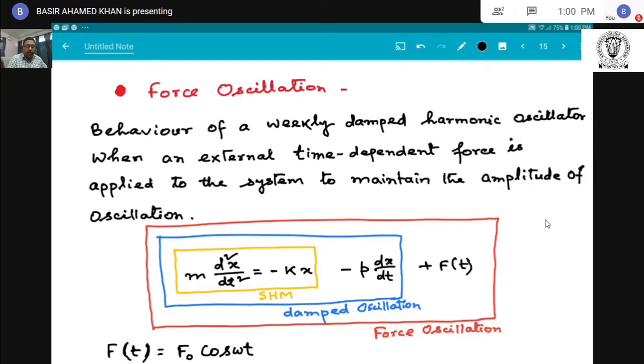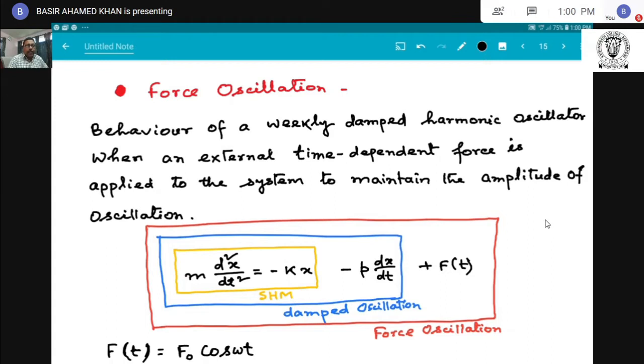When a harmonic oscillator is driven by an externally applied harmonic force, I repeat again, a harmonic oscillator driven by an externally applied harmonic force is said to execute forced oscillations.